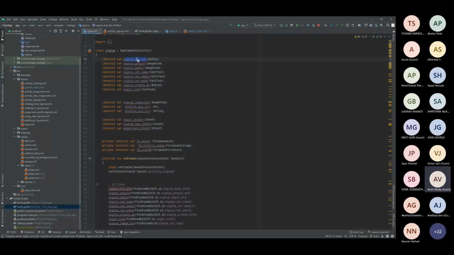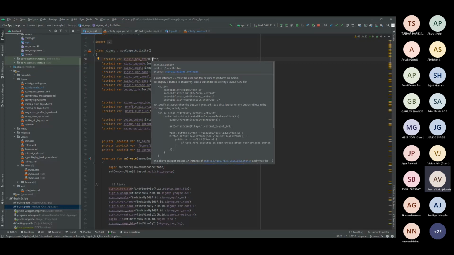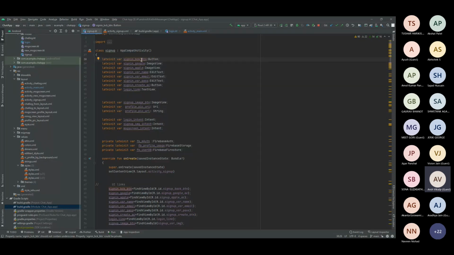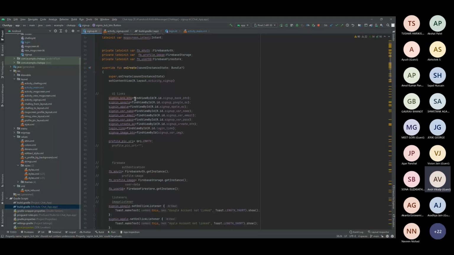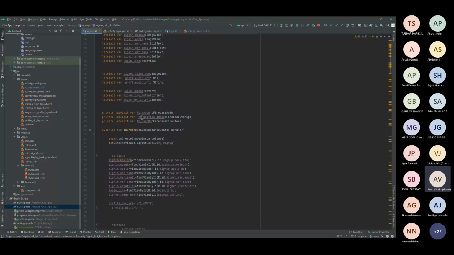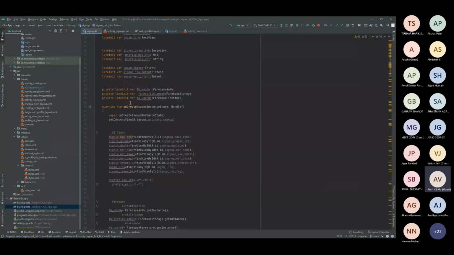For example, the sign in back button was of type button. Just declare it, and you need to assign it in onCreate. To assign it, you just require findViewById. That's all. It's the same technique I have used for all the other components.